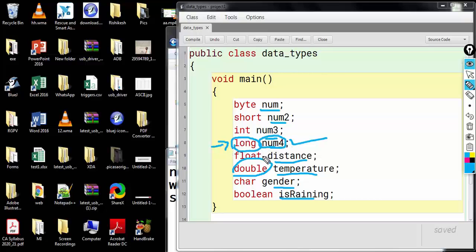That means num4 can store long integers. The temperature variable is associated with the double data type. That means this variable can store decimal numbers. So what is this? This is the data type.